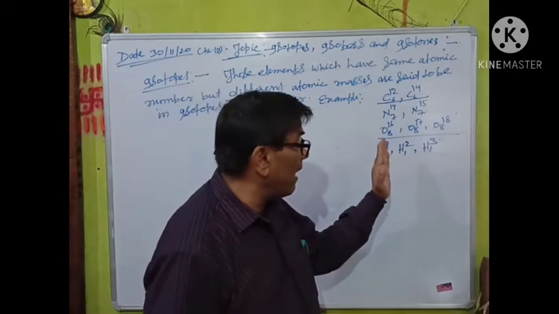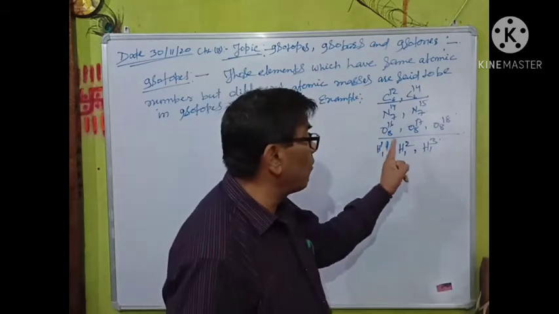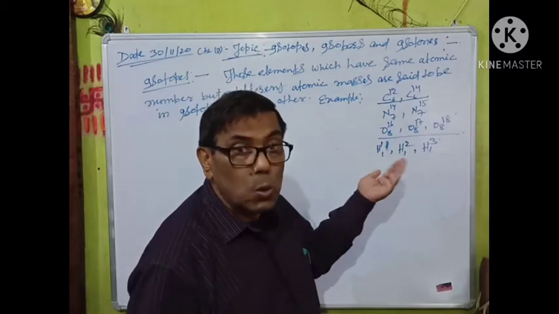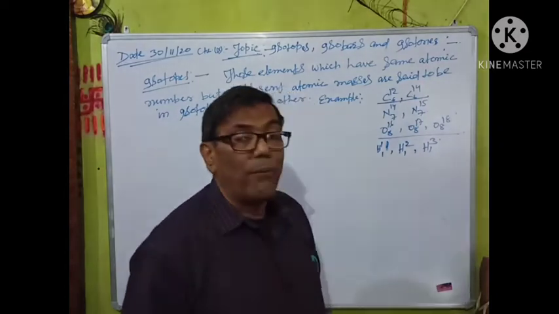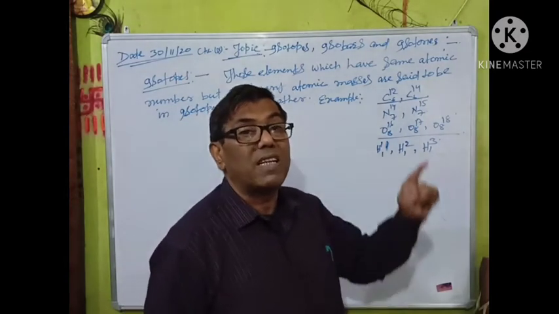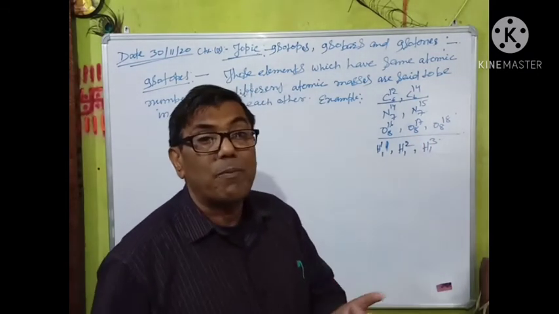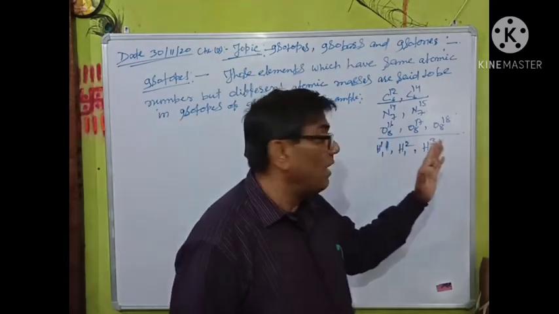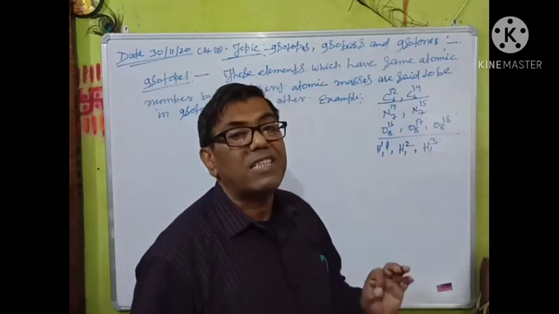But in the case of the heavier hydrogen, deuterium, there is one proton and one neutron in the nucleus, so its atomic mass is 2. Tritium, the heaviest hydrogen, has one proton and two neutrons in the nucleus. Atomic mass is equal to neutron number plus proton number, so 1 proton plus 2 neutrons is equal to 3. So these are also isotopes of each other.